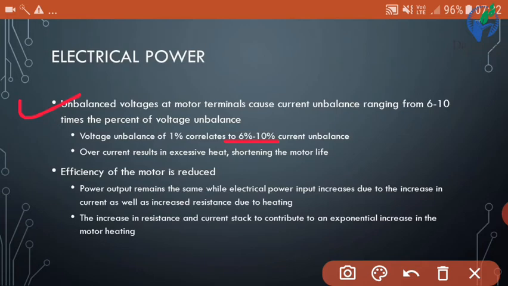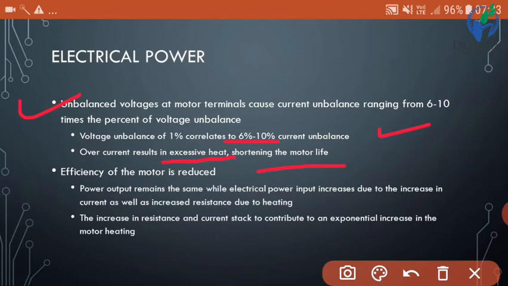Overcurrent results in excessive heat, shortening the motor life. Whenever 6 to 10% current imbalance is there, due to this overcurrent results in excessive heat, because we know that if the current increases, then I square R losses also increase, and due to this there is excessive heat and it will shorten the motor life. It means motor life decreases whenever excessive heat is present.